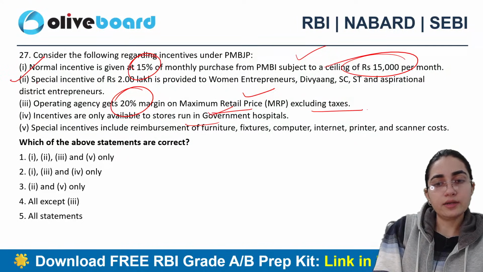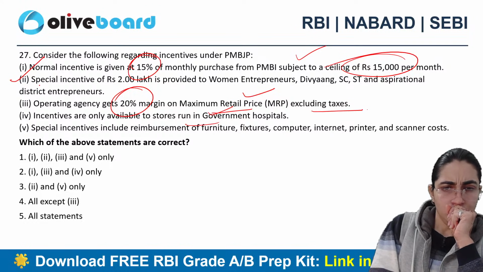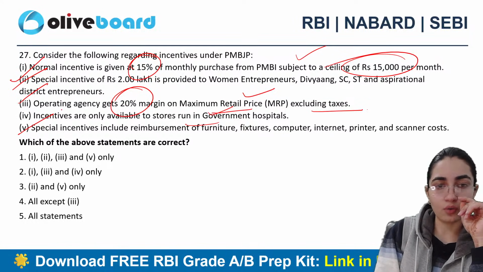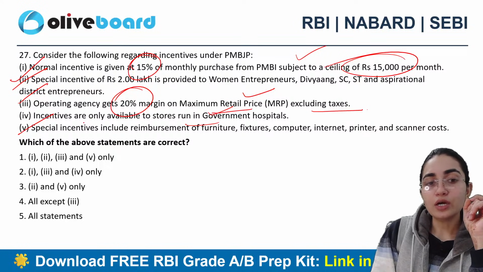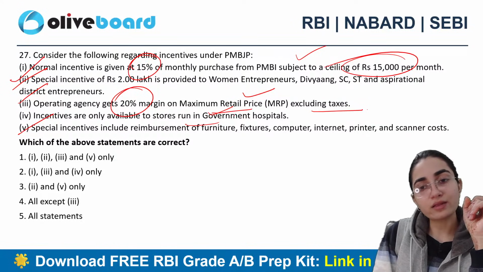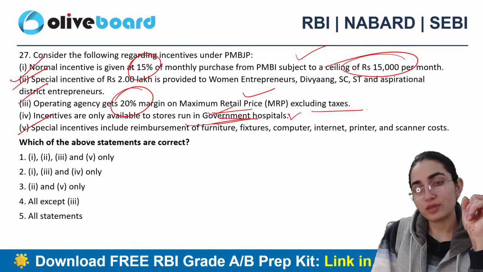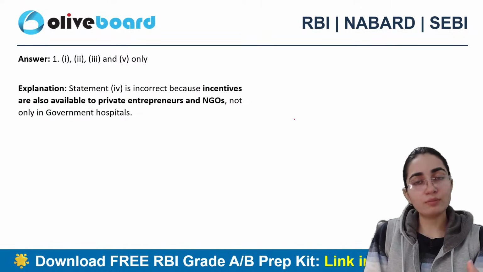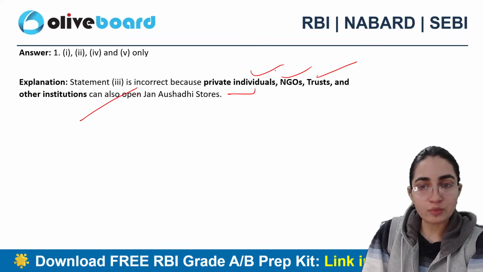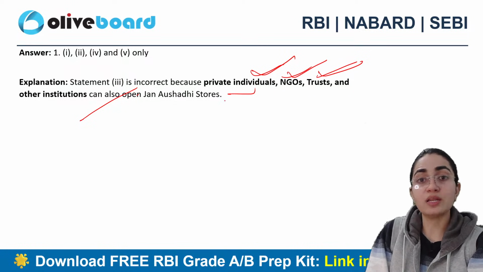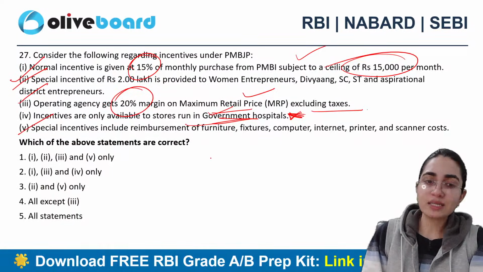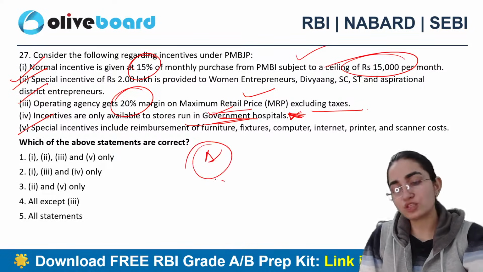First is all correct. See, it is more associated with the previous only. This completely says that incentives are only available to stores that are run in government hospitals only. No, it is actually very comprehensive in nature, right? When I talk about the NGOs, it is available when it is run by the private one also, NGOs also, trusts as well, and maybe other institutions also. So benefits will also be provided to them, right? So the fourth one is an exceptional case here. Otherwise, the rest of the statements are all correct.